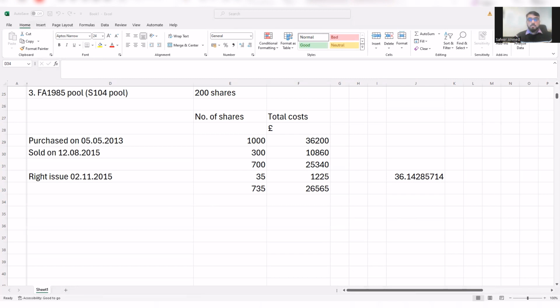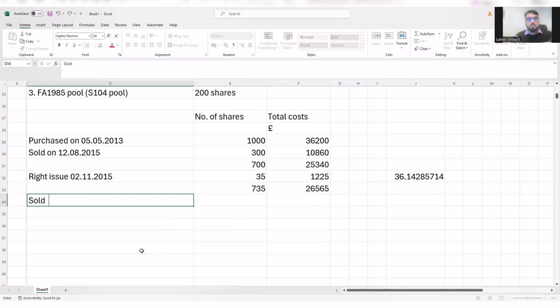So you cannot actually round it up at this point. You can round up the final values, but not the per share cost. That's very important.